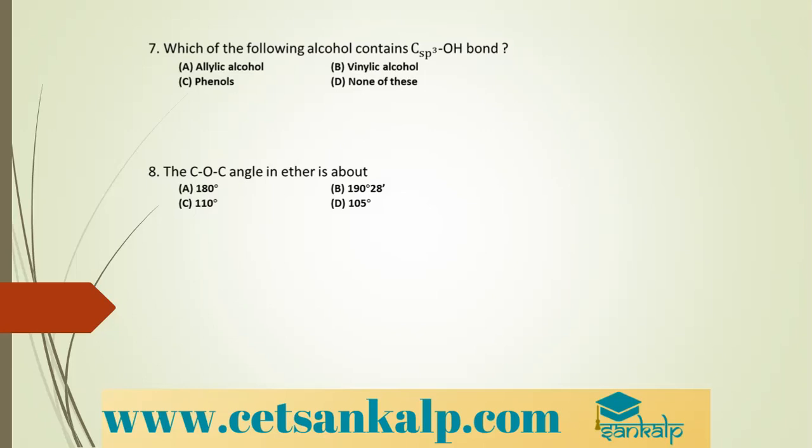Next question. In the following sequence of reactions, what is the product? They have taken benzene and it is treated with oleum, fuming sulfuric acid. So what do you get? Benzene sulfonic acid. Oleum is nothing but fuming sulfuric acid, electrophilic substitution. I get SO3H, benzene sulfonic acid, which is my option P.